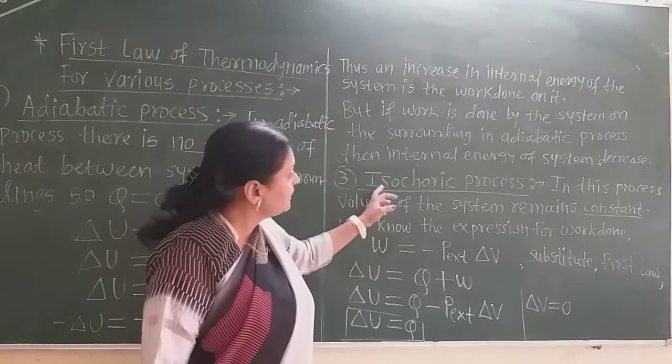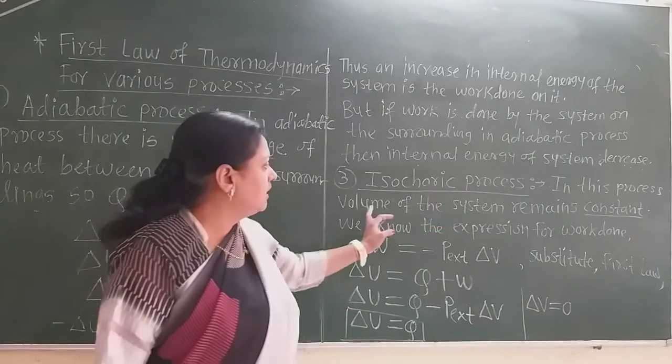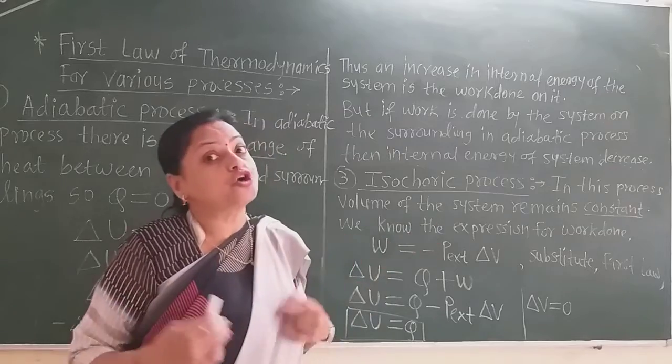Now in the isochoric process, the volume of the system remains constant.